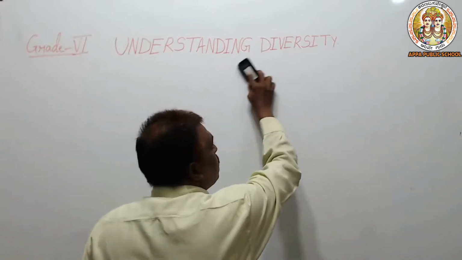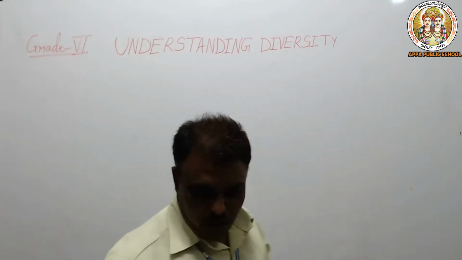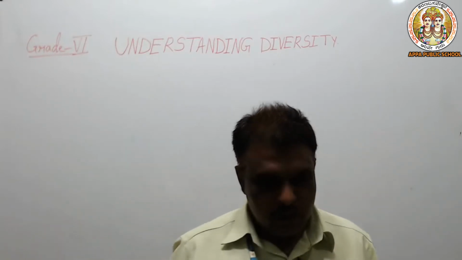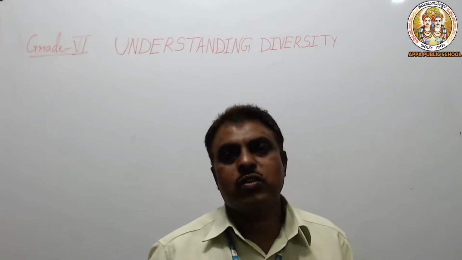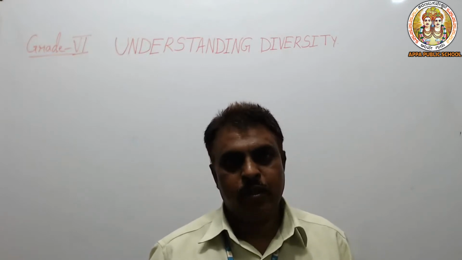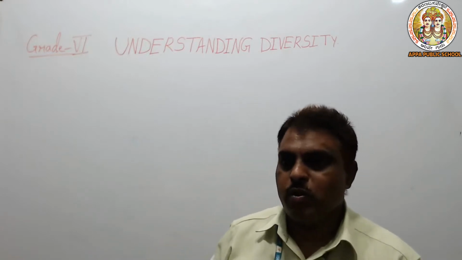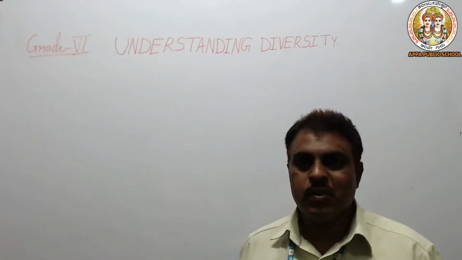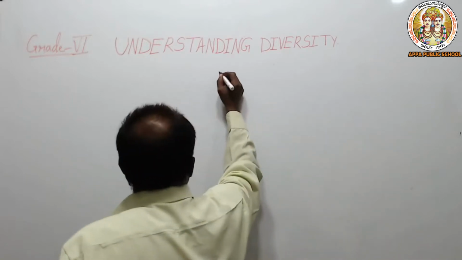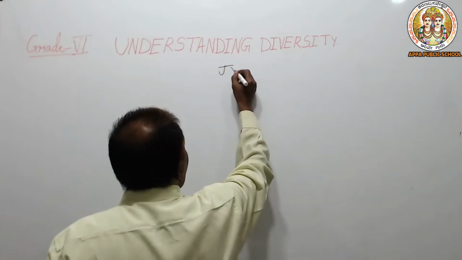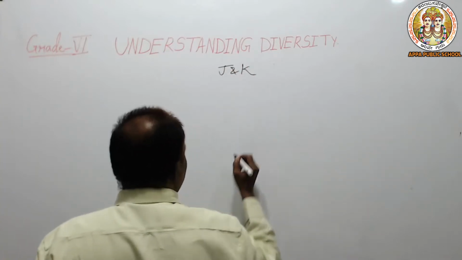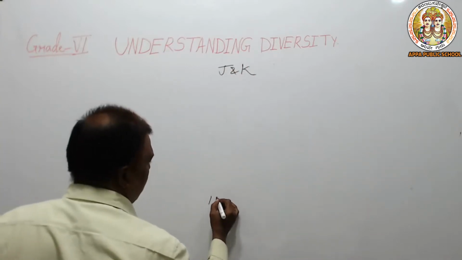We want to see the different historical and geographical aspects. We want to go from top to bottom. Top is Jammu and Kashmir, and the bottom is Kerala.